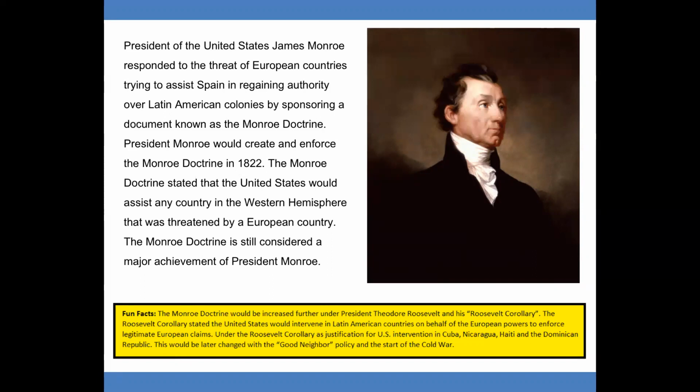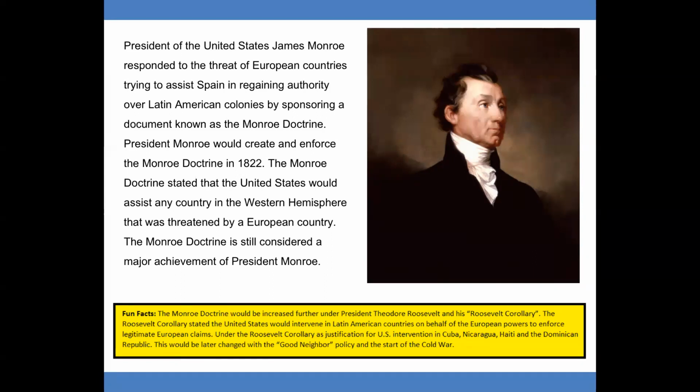authority over Latin American colonies by sponsoring a document known as the Monroe Document. President Monroe would create and enforce the Monroe Doctrine in 1822. The Monroe Doctrine states that the United States would assist any country in the Western Hemisphere that was threatened by a European country. The Monroe Doctrine is still considered a major achievement of President Monroe.